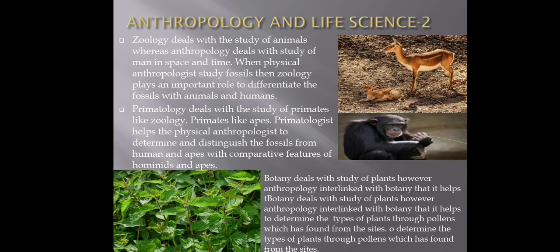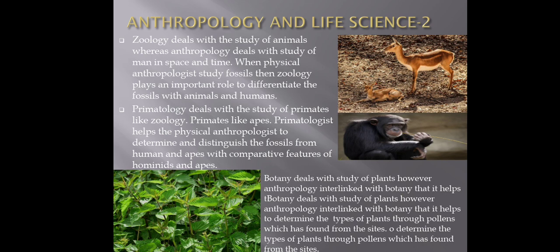Then zoology. Zoology deals with the study of animals. Zoology helps anthropologists to determine the differences between the fossils of animals and humans, because a number of fossils are found from different sites. If they have knowledge about the different types of fossils, because the features of animal fossils and human fossils or human-like species differ, they can easily differentiate that this fossil is not of an animal and this is of a human. So zoology helps in this way.